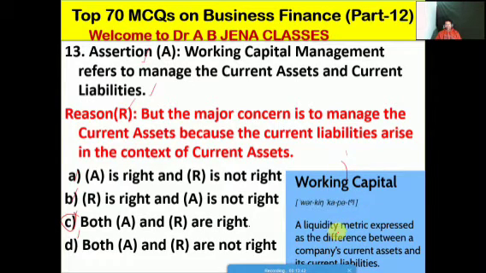Working capital is the liquidity metric expressed as the difference between a company's or firm's current assets and its current liabilities. So working capital is equal to current assets minus current liabilities. Friends, for your kind information, I have already posted one video on the types of working capital, the difference between variable working capital and permanent working capital, as well as the factors influencing working capital. Kindly go through the posted video. Definitely you will know more and more.